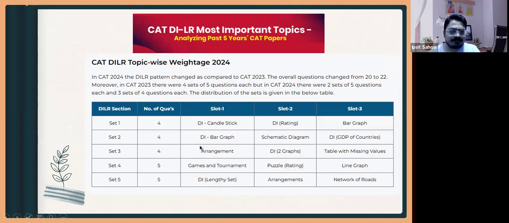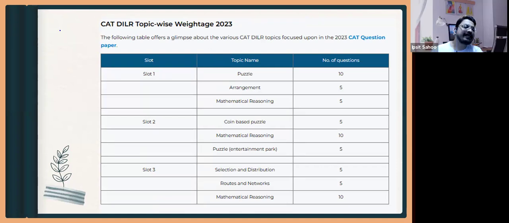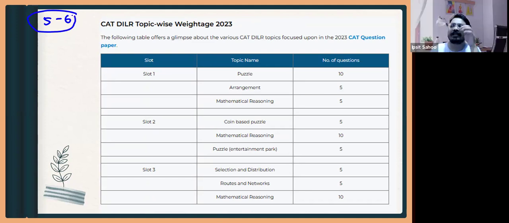This also I have discussed, like what was there in different slots. Sir, how much time does it take to prepare this paper and crack it with a good percentile? How many months are sufficient? To prepare, you need at least, let us say, 5 to 6 months minimum. Just for LRDI or total? For CAT, 6 months will be more than enough.